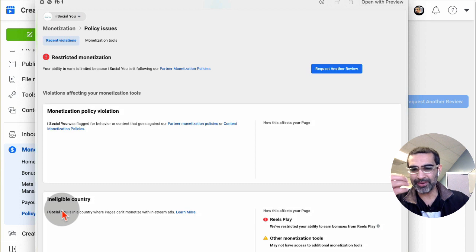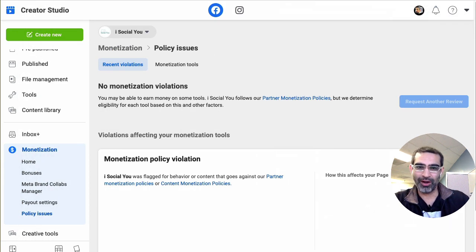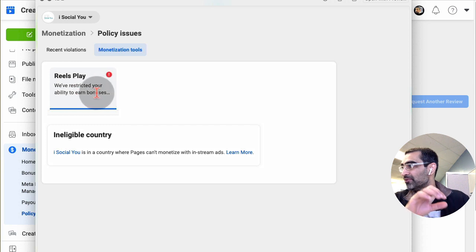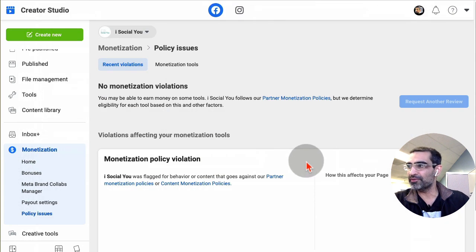This is really interesting because on this page, we didn't add any admins recently, but we did have an admin who was in a country outside of the United States. But he has been an admin on the page for a long time. So I had a hunch that maybe that was causing this error, the restricted monetization from Facebook. And then when I clicked on the monetization tools tab, here's what I saw. Same thing, Reels Play, we have restricted your ability to earn money, and it's ineligible country. Very strange. So obviously the first thing I did was remove that admin from my Facebook page.